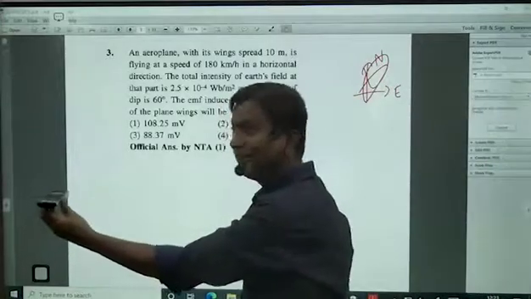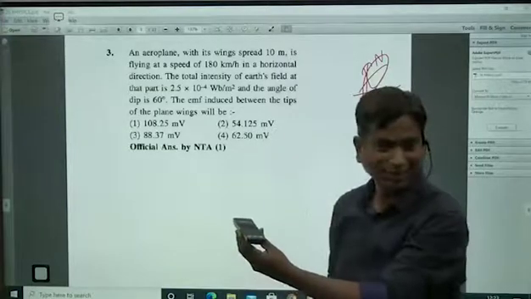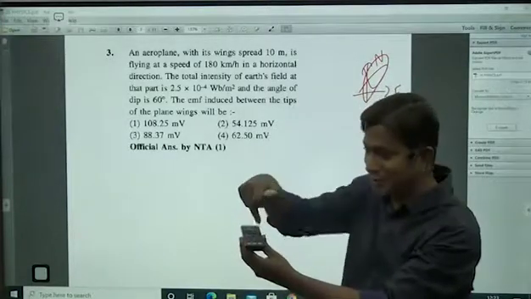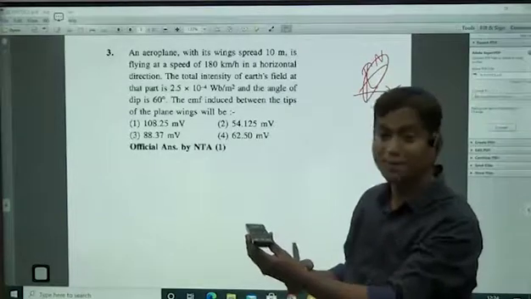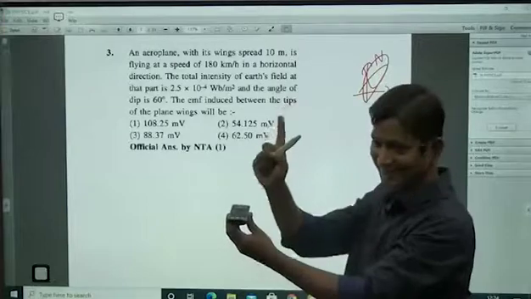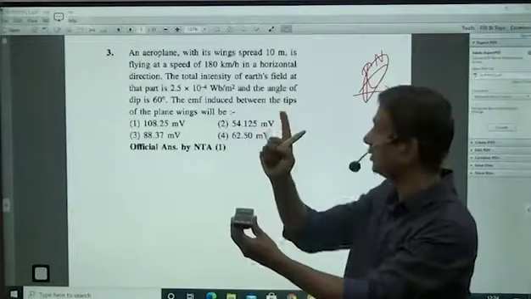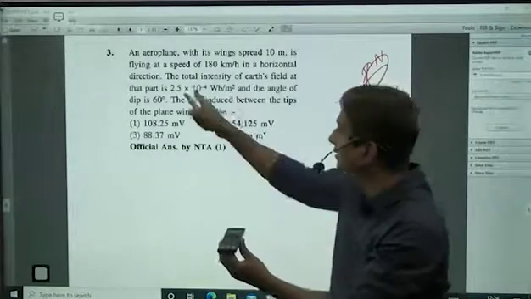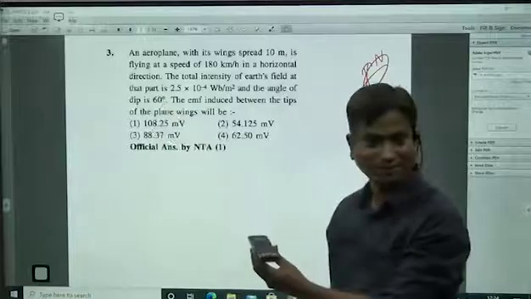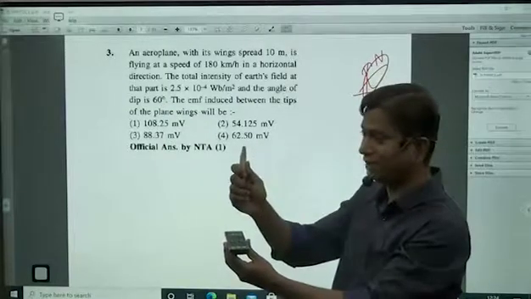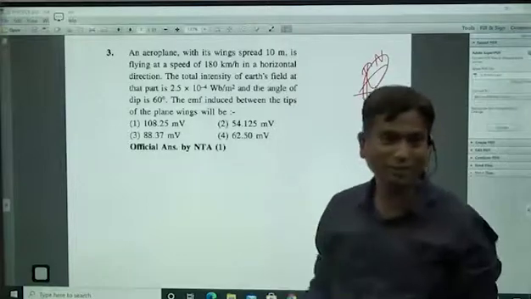Whenever we have studied electromagnetic induction, motional EMF is there. In that, the EMF induced between these two ends is VBL. B is the magnetic field which is perpendicular to this, not this component. So you have to take the vertical component, which means this magnetic field into sine 60, not cos 60. Because of this magnetic field only, you will get EMF induced between these two ends when we are using the VBL formula.